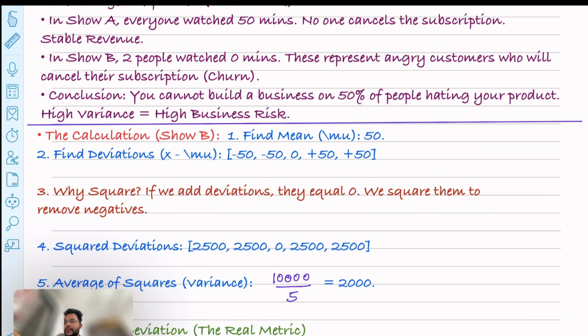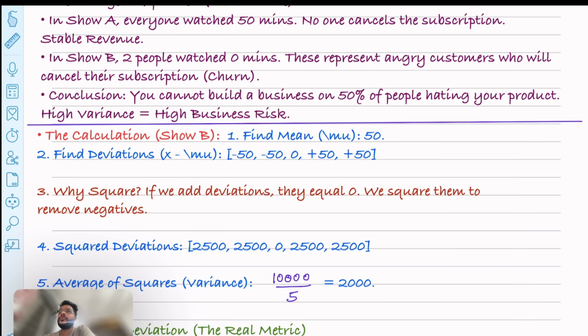Because if you just sum all these things, they will cancel out each other and you will get zero variance, which is not what we wanted, right? By squaring, we ensure that the negative values will not cancel out each other, because here minus 50 and plus 50 will cancel out each other. So that's why we are squaring the deviation, and after squaring we are dividing it by the total number of data points. This gives us the variance as 2000.